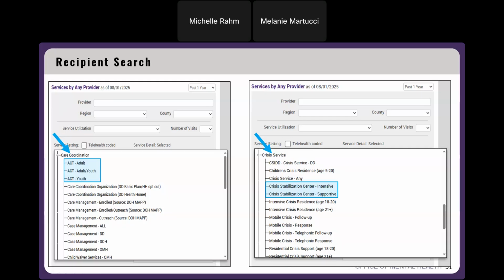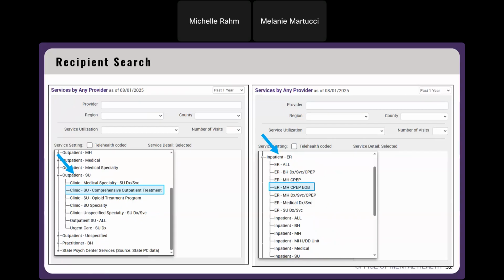All right, so we've expanded the crisis service settings. And here we have the Crisis Stabilization Center, intensive and supportive service settings that exist. Moving on, we have under outpatient SU, you can select that new clinic SU comprehensive outpatient treatment service setting. Again, that's enhanced PHI, just as a reminder. And then under inpatient ER, we have the ER MH CPEP extended observation bed service setting under the inpatient ER category.